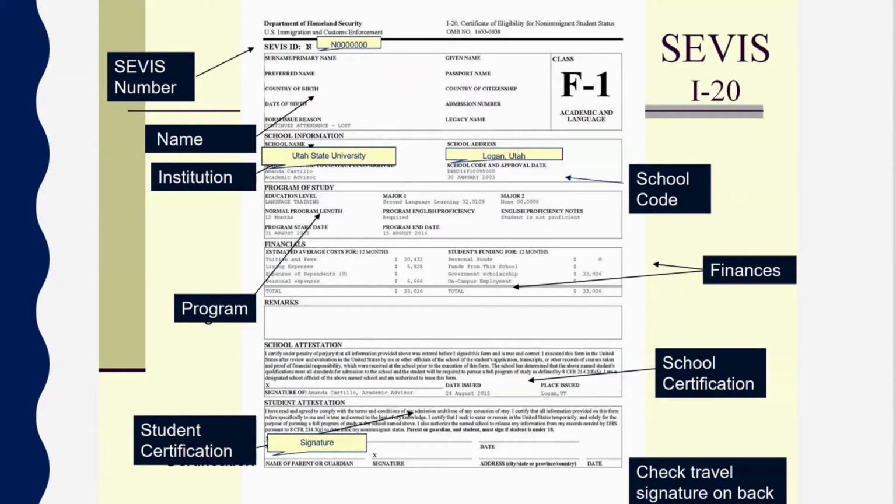Below that, you'll see your finances that you provided. If at any point your finances change, we want to update that. So if you get funding from the department, we can update that. If you were sponsored by your government and that changes, we can make those changes there.